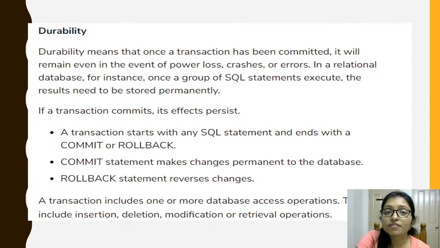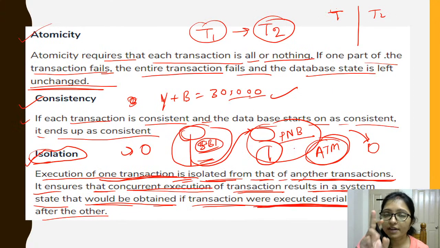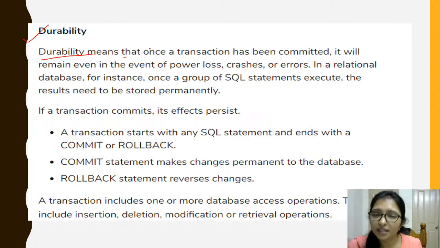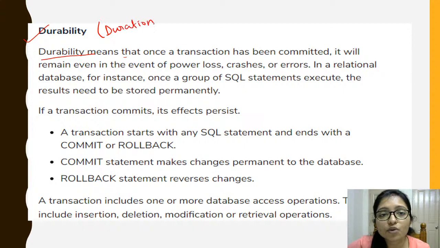Now come to the point of durability. So first was atomicity, then consistency, then isolation, then durability. So what is durability? Durable is related to time. Where is the word coming from? It comes from duration. Duration means what? It is related to time, right? Durable, duration, it is related to time, okay.